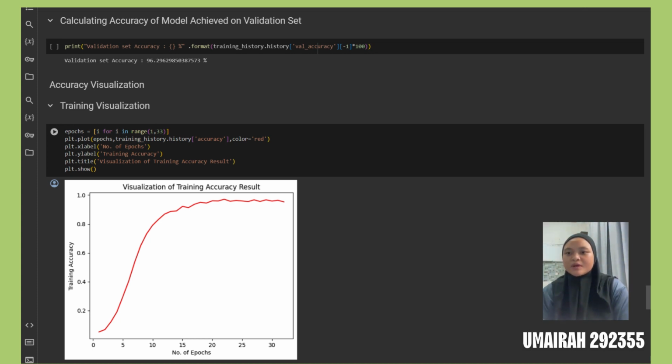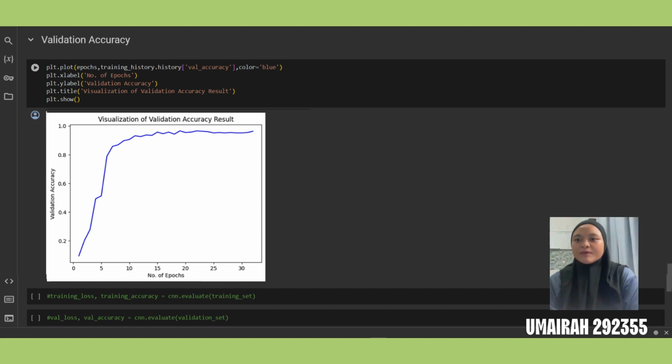We label this plot with plt.xlabel, the x-axis as the number of epochs, and plt.ylabel, the y-axis as the training accuracy. The plt.title is the title of this plot, which is visualization of training accuracy result. Similarly, we have to repeat this for the visualization of validation accuracy. Create here a text entry, validation accuracy. We already have this epoch list, so we don't need to create a new one.